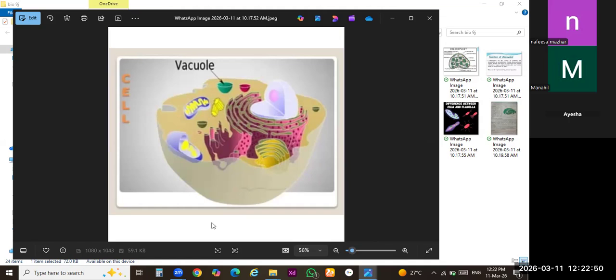Okay, now we will discuss the second organelle, which is vacuole. Do you know about vacuole, class?